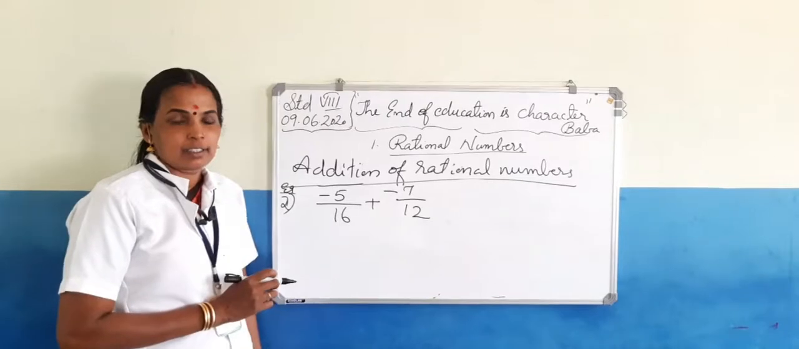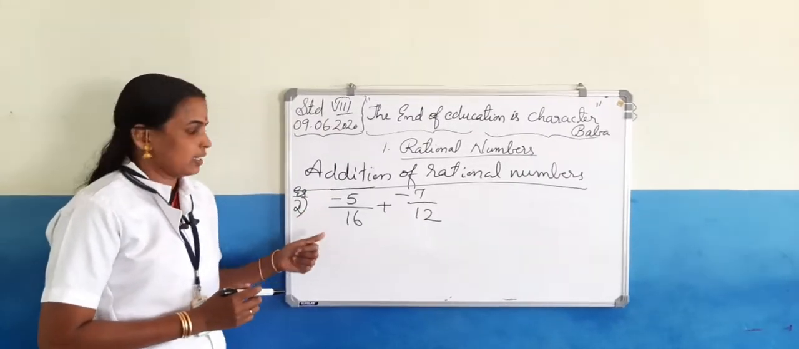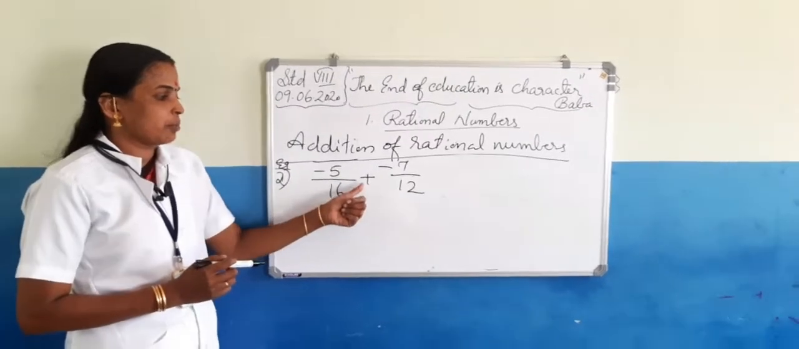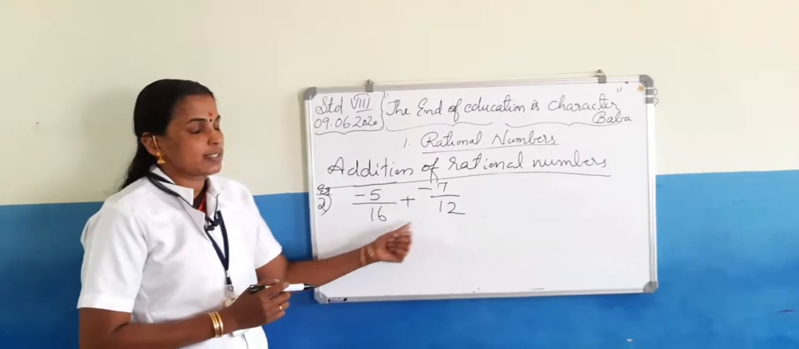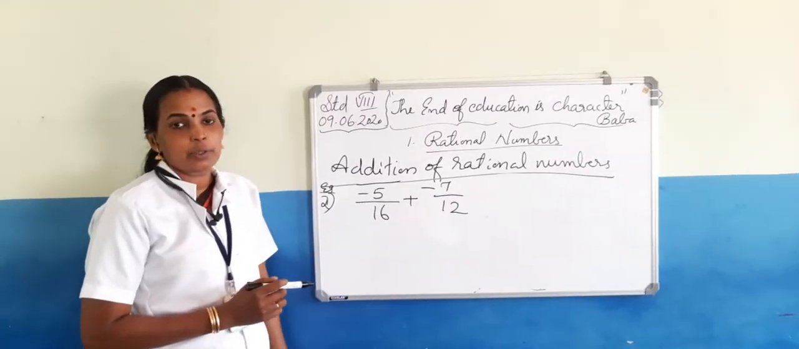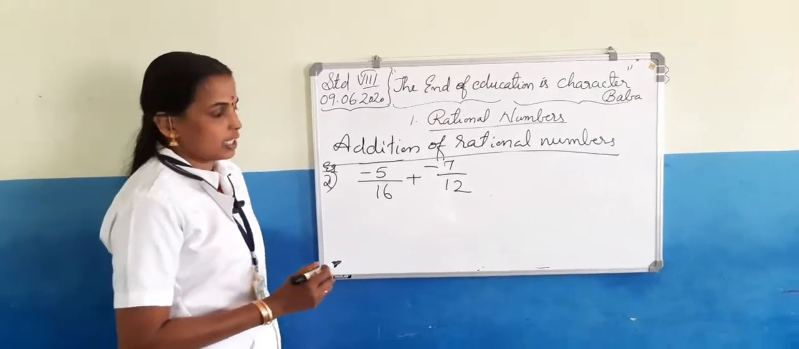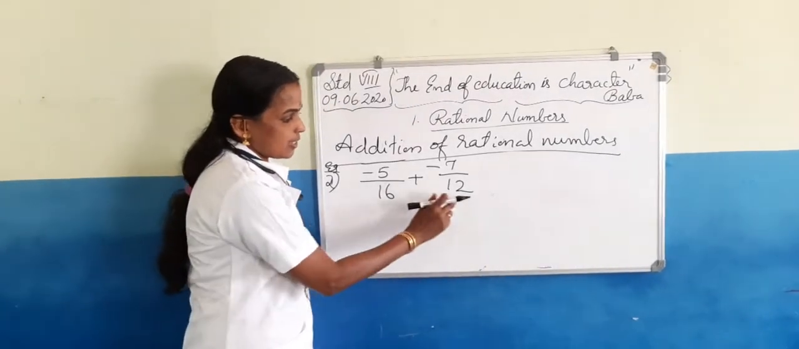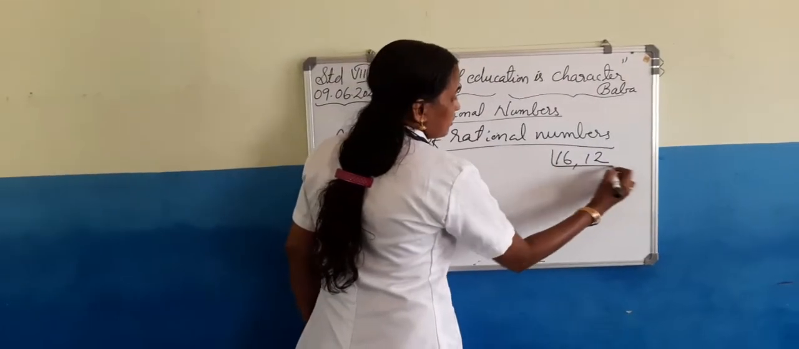Now let us consider one more example for addition of rational numbers. Negative 5 by 16 plus negative 7 by 12. Here also the denominators are not the same, so we have to find the LCM to make the denominators the same. Here the denominators are 16 and 12. So we have to find the LCM.